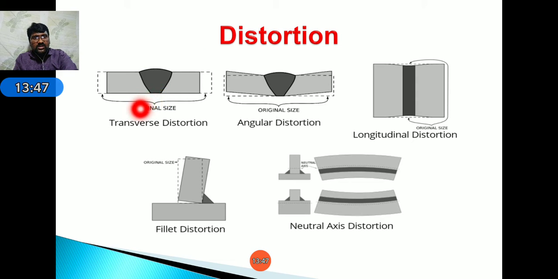Here is the original size. In transverse distortion, the length is decreased. In angular distortion, it occurs in a concave manner. Next, longitudinal distortion. Then fillet distortion: the dotted line represents the actual position, and it will deflate. Next, neutral axis distortion, which sometimes becomes concave and convex. These are the different distortions due to the lower strength of the base material.